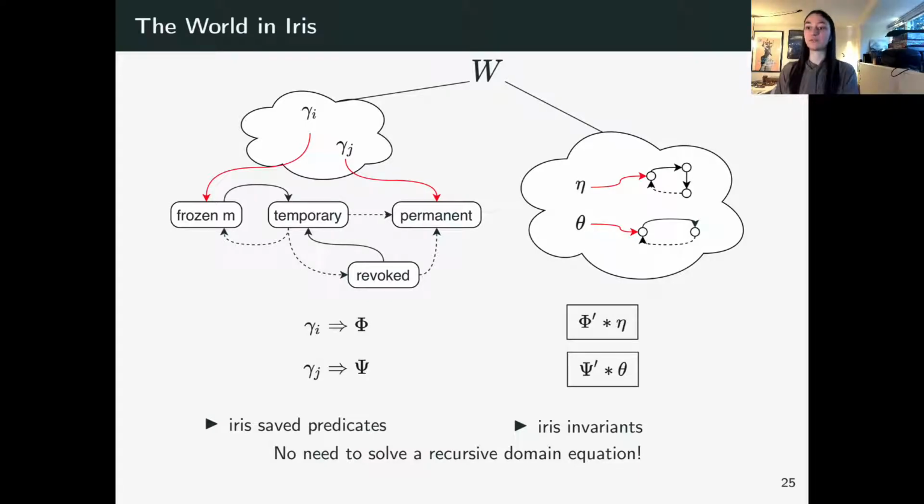But in Iris, we want to leverage Iris features to define worlds without explicitly having to solve a recursive domain equation. So for the shared standard part, we do this by using Iris's saved predicates, where instead of just having invariants or predicates in our world, we now just have invariant names, which are associated to some fixed predicate. And that association is done using saved predicates as an aside to the world. So the world just keeps track of the current state of each of these names, and then we use Iris's saved predicates to associate each invariant with its actual predicate.